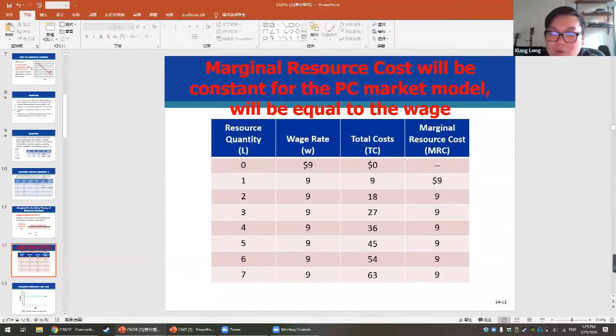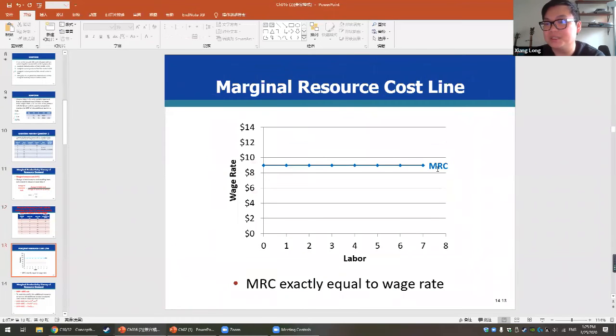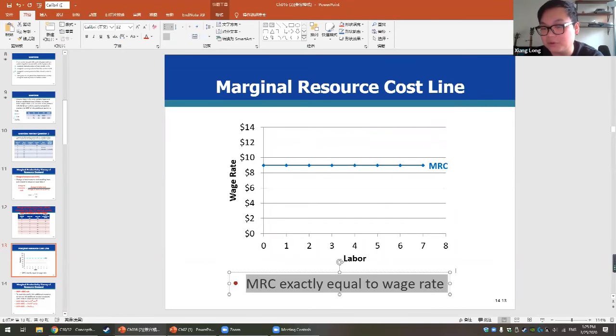This is pretty much the same thing. If you still recall, when we talk about the pure competition market model, the marginal cost is also the same, because the price will be exactly the same. So make sure you understand this. We will see the marginal resource cost is a horizontal line, exactly equal to the wage rate.